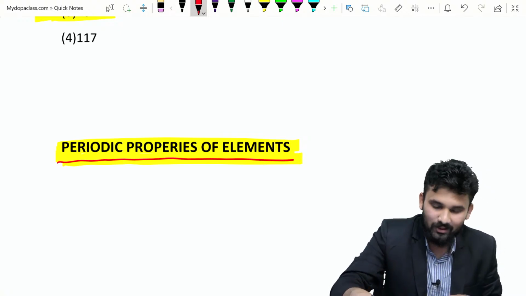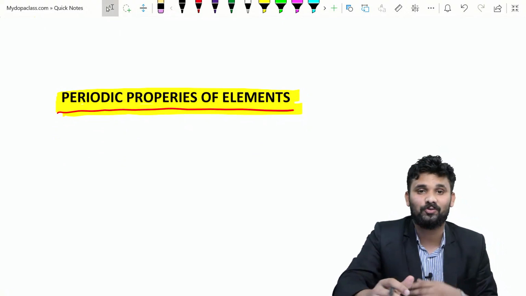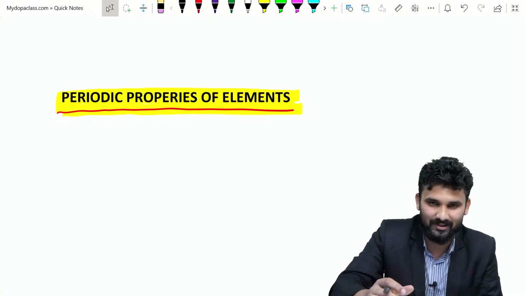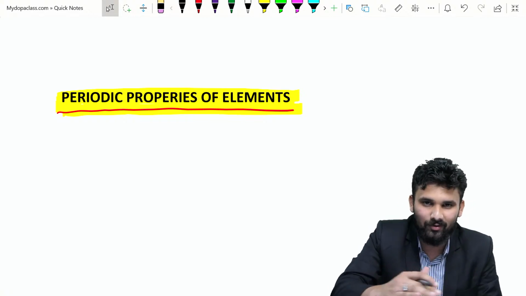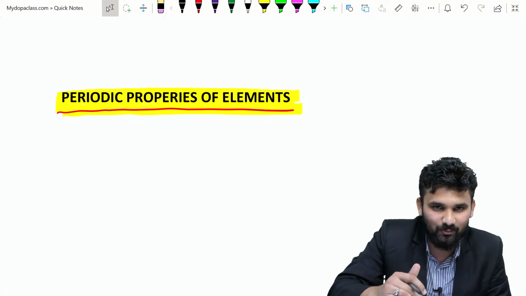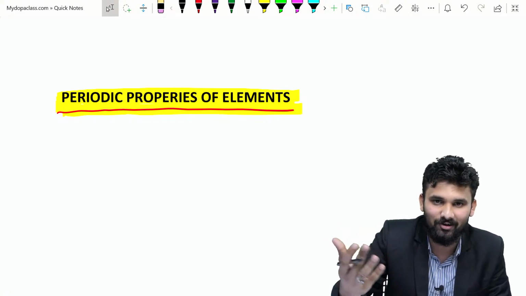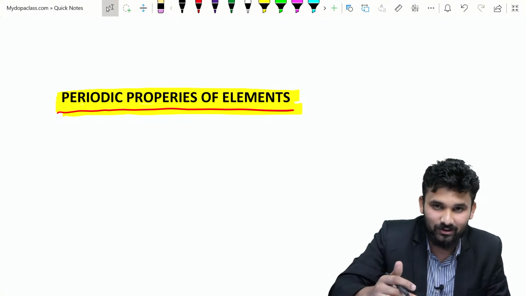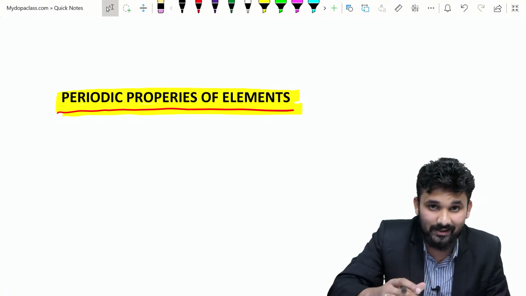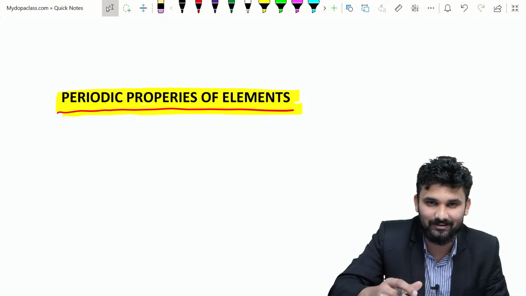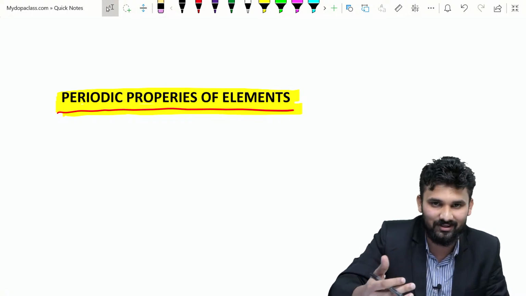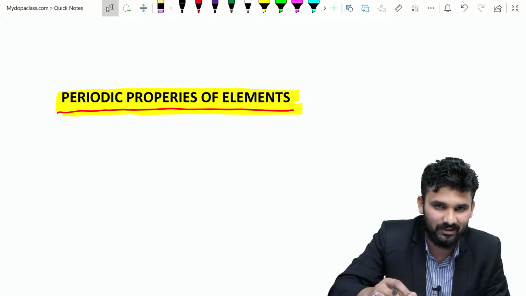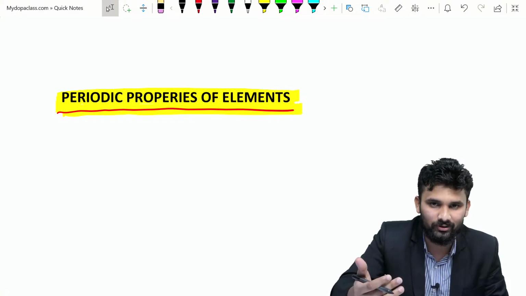So next we are moving to the last part of this chapter, that is periodic properties. Here I will give you level 1 and level 2 problems of periodic properties, and the level 3, level 4, level 5 problems in another live session. If you have the idea of the theory regarding this topic, then you can answer very well. Otherwise, it becomes tough.